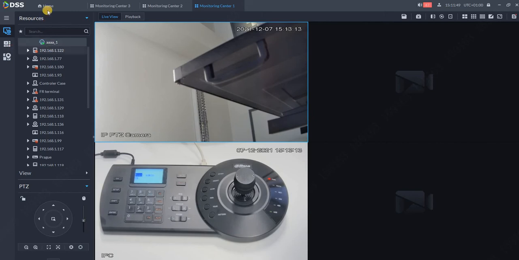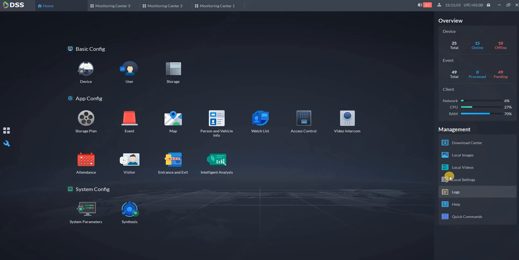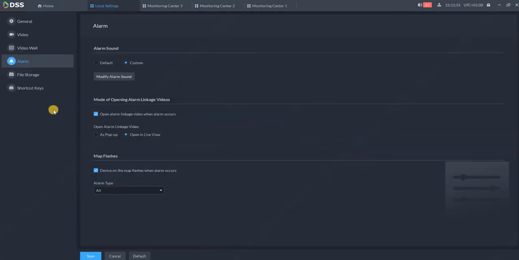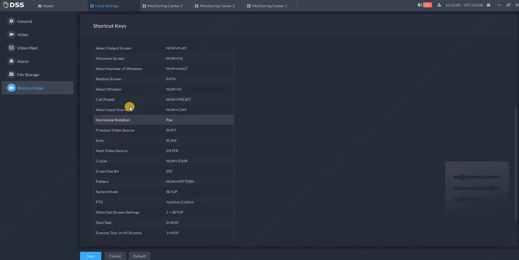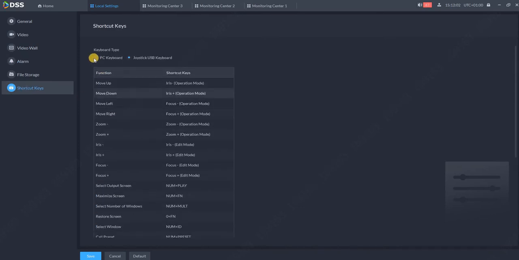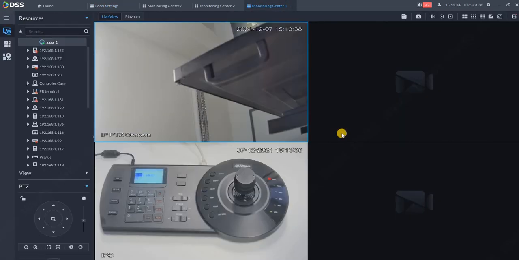Once we upgrade the firmware, we need to go to the Home button, then go to Local Settings, go to Shortcut Keys, and change from the PC keyboard to Joystick USB keyboard and hit Save. Then go back to Monitoring Center.